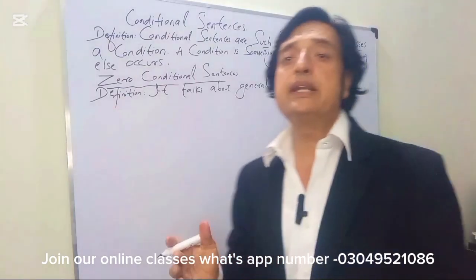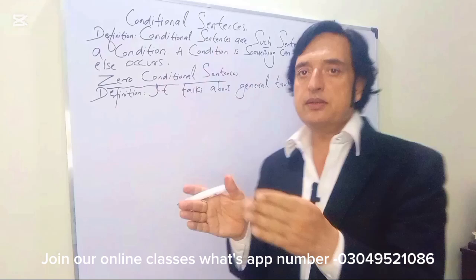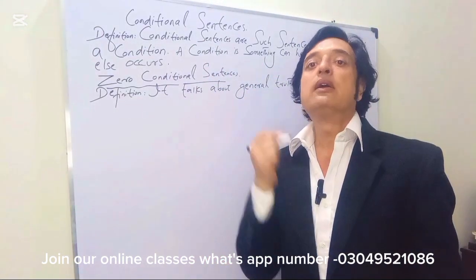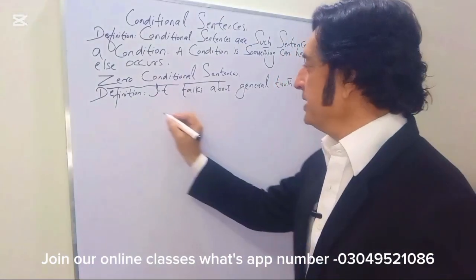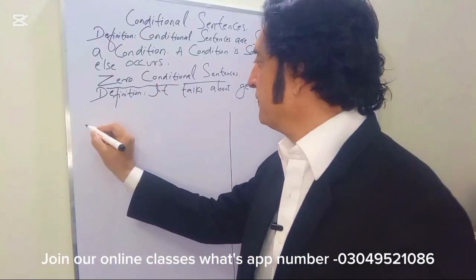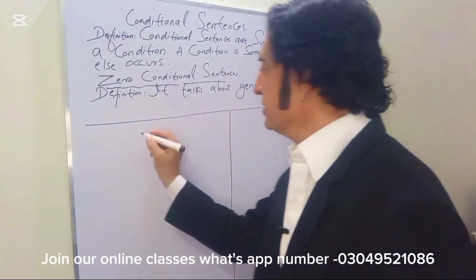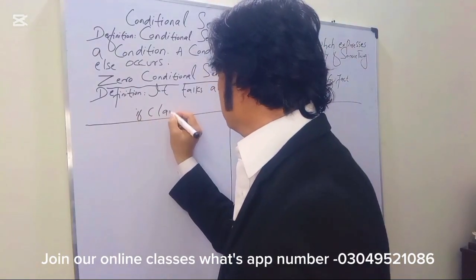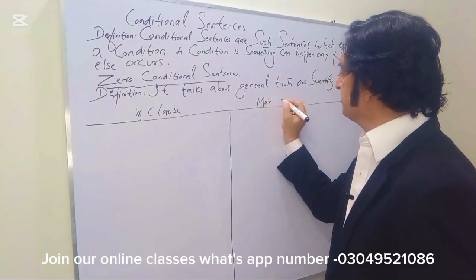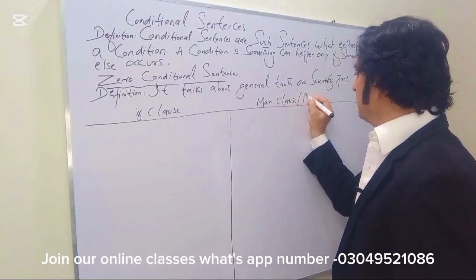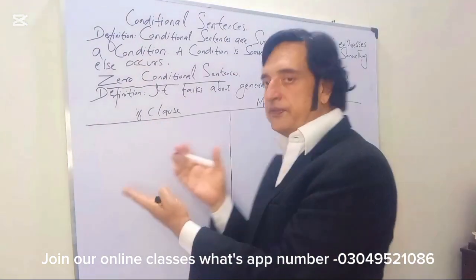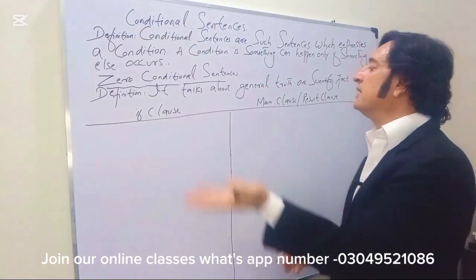All right, so conditional sentences always have two parts. The first part is called the if clause, and the second part is called the main clause or result clause. We'll divide into two here. The first part is called the if clause, and the second part is called the main clause or result clause. Like if something happens, what is the consequence, what is the result, that is here.